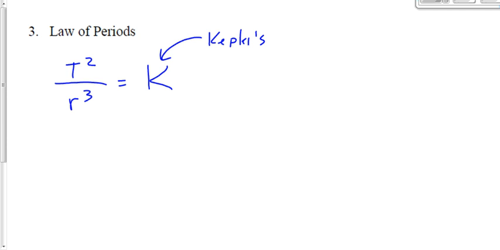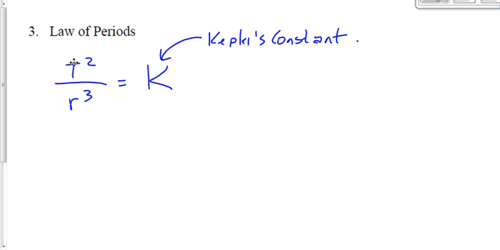Now, here's the thing. Kepler's constant is a constant, but it's not what we call a universal constant. That means that it's a constant for a particular thing being orbited around. We call it a central body. The sun is a central body. The Earth orbits around the sun. Mars orbits around the sun. The Earth can be a central body. The moon orbits around the Earth. The space station orbits around the Earth. Okay, Kepler's constant is the same for a particular central body, but different for different central bodies.